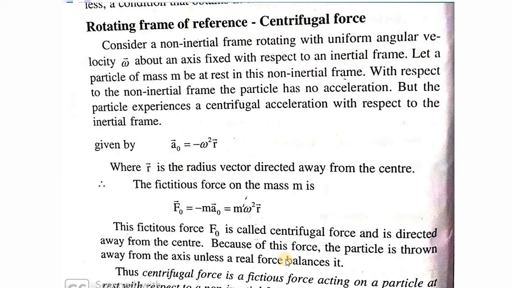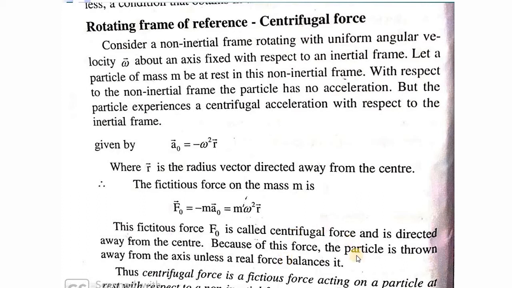The stone continues its circular motion.